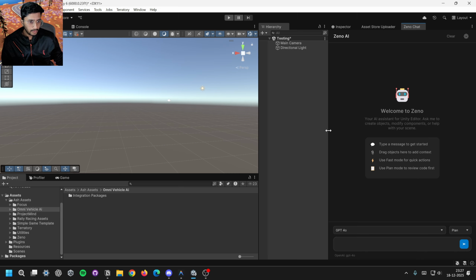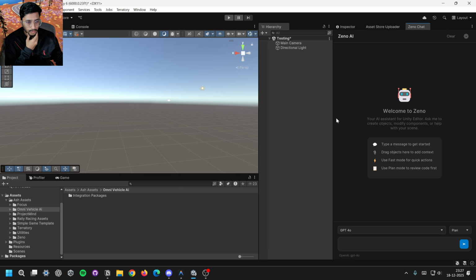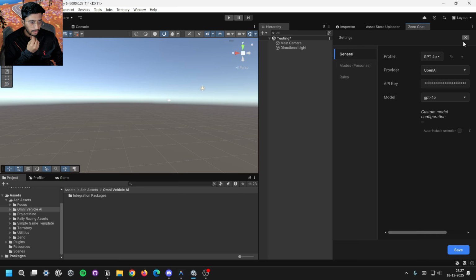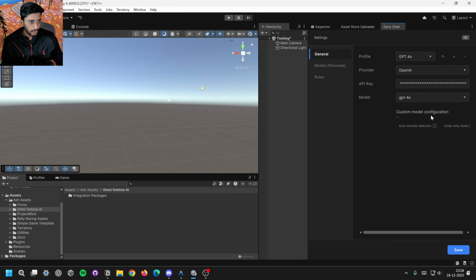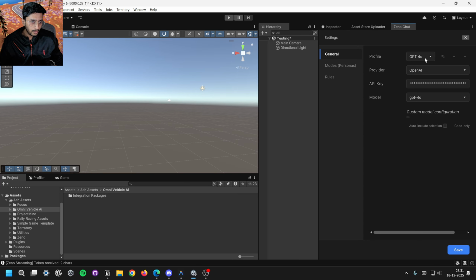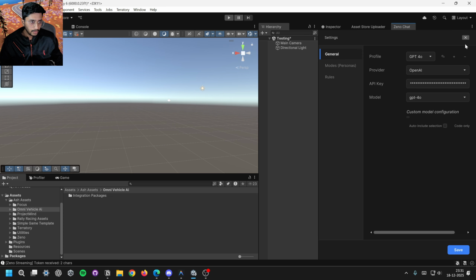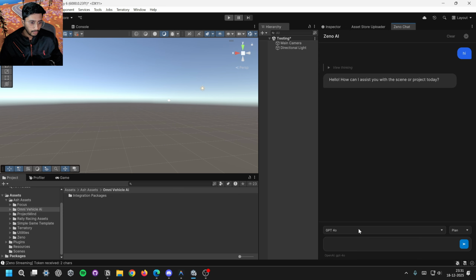So this is just how the ChatGPT-like interface looks. You have a lot of freedom to choose which model you want to use from any of these providers. You can create your profiles, create a new profile and add your API key here and choose the model you want. And once you have set up the profile, you can switch between these models whenever you want.